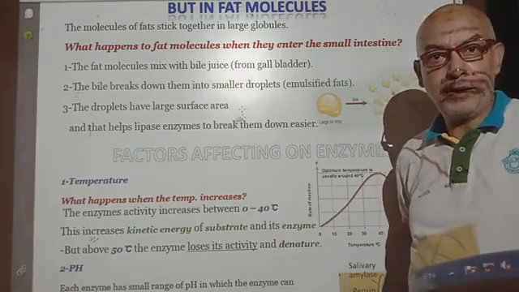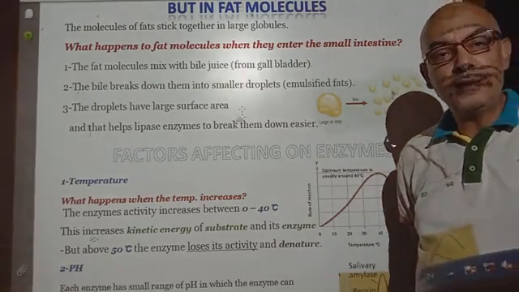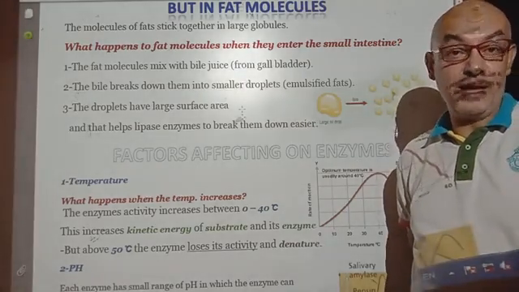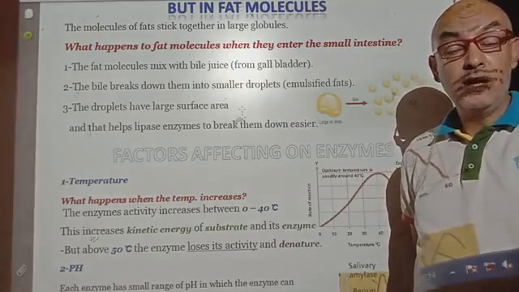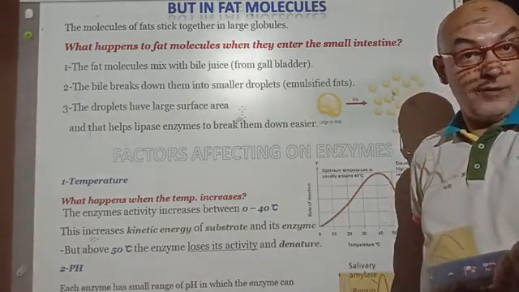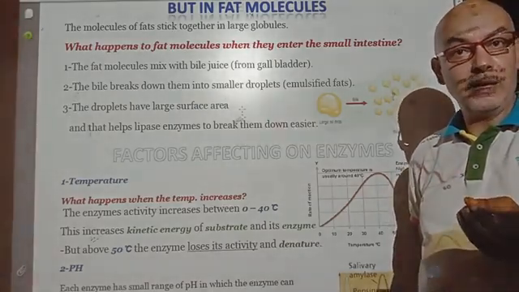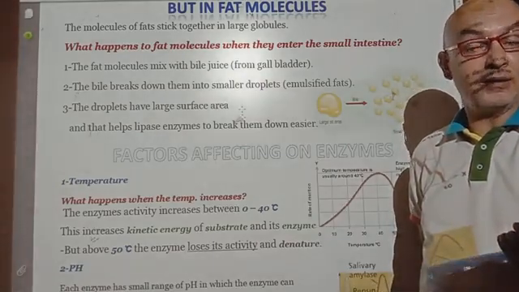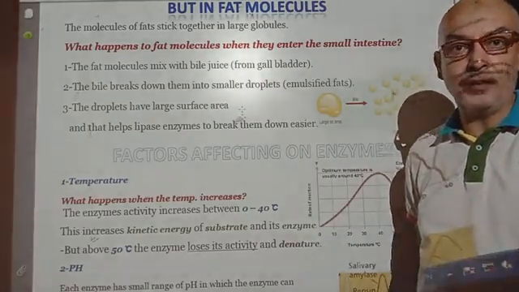Bile is not an enzyme. Bile is stored inside the gallbladder. I'm going to explain in the next lesson, which is located inside the liver. Bile juice is produced inside the liver and stored inside the gallbladder.